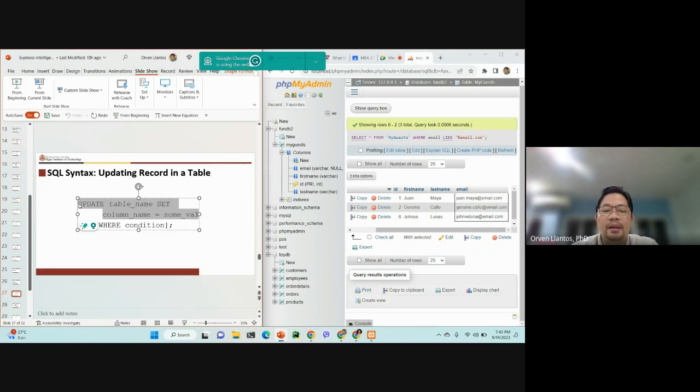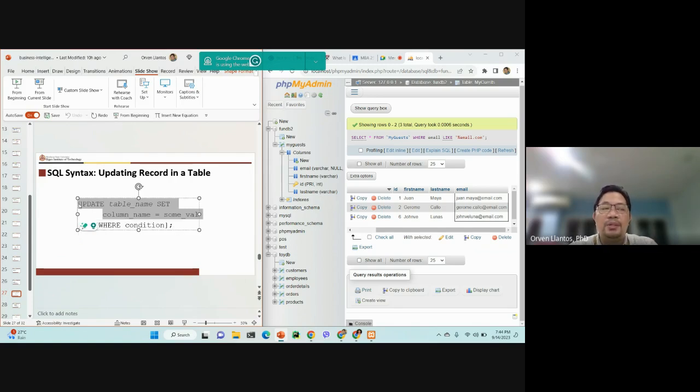This is quite a dangerous command, for example on an income table: you wanted to change the income of only a particular person, but because you forgot to put the WHERE condition, you updated all the records in the table.